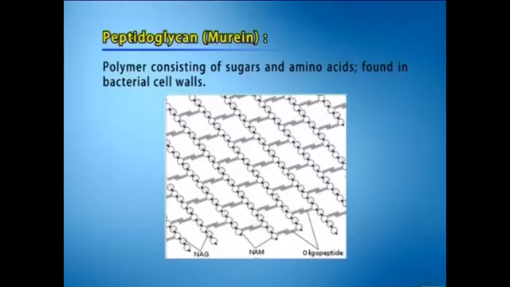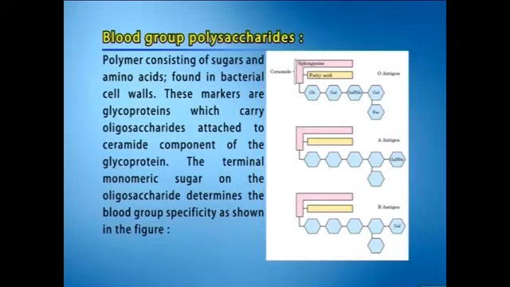The next category is peptidoglycan, which is also known as murein, polymers consisting of sugars and amino acids found in bacterial cell walls. The next group is blood group polysaccharides. These are heterooligosaccharides which form components of cell surface markers present on human RBCs. These markers are glycoproteins which carry oligosaccharides attached to the ceramide component of the glycoprotein. The terminal monomeric sugar on the oligosaccharide determines the blood group specificity as shown in the figure.